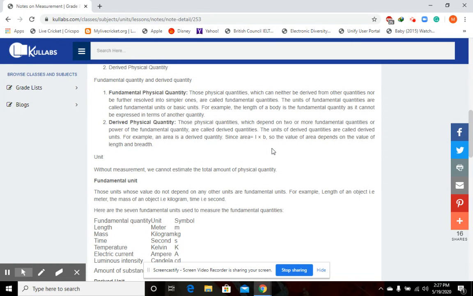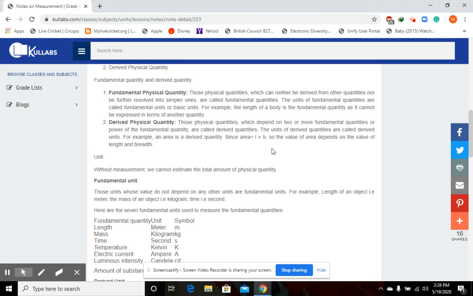These are fundamental quantities. So if someone asks you why mass is called a fundamental quantity, what should you say? You just need to say that mass is called a fundamental quantity because it does not depend upon other quantities. If I want to measure my mass, all I need is a balance.